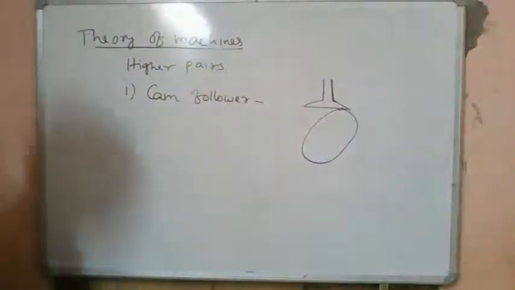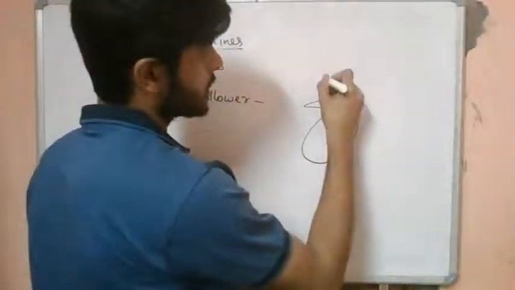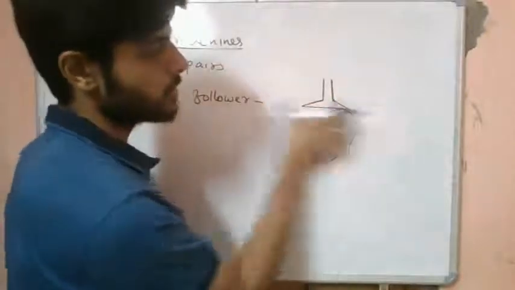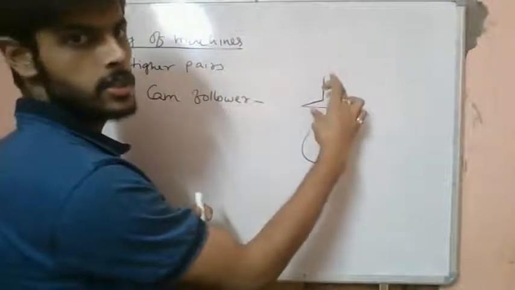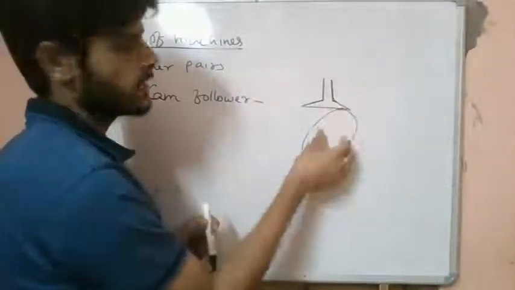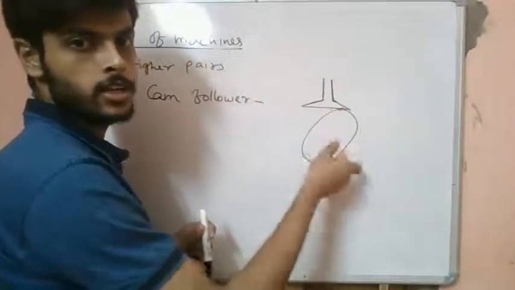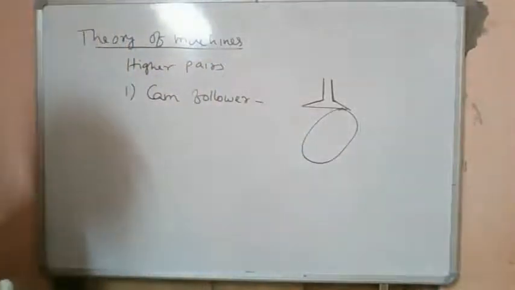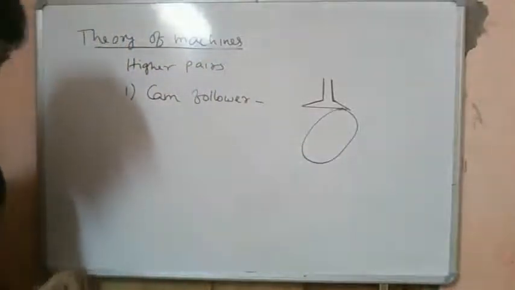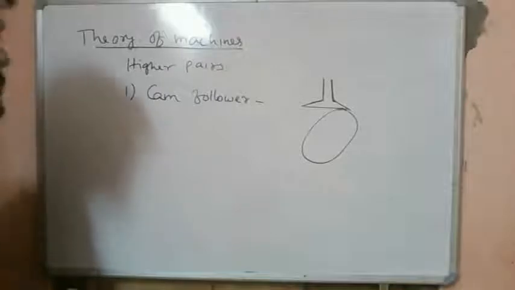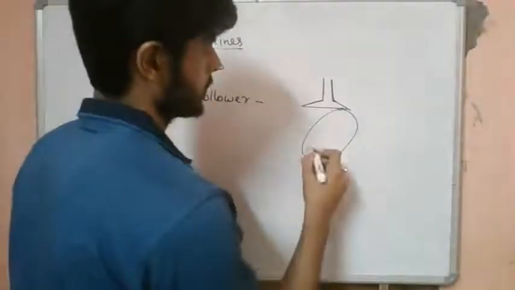So in this type of pair, how many degrees of freedom are curtailed? Only this translation is not allowed, right? This link can move in this direction, and this link can rotate. So basically, only 1 degree of freedom has been curtailed, right? So this is basically a cam pair.